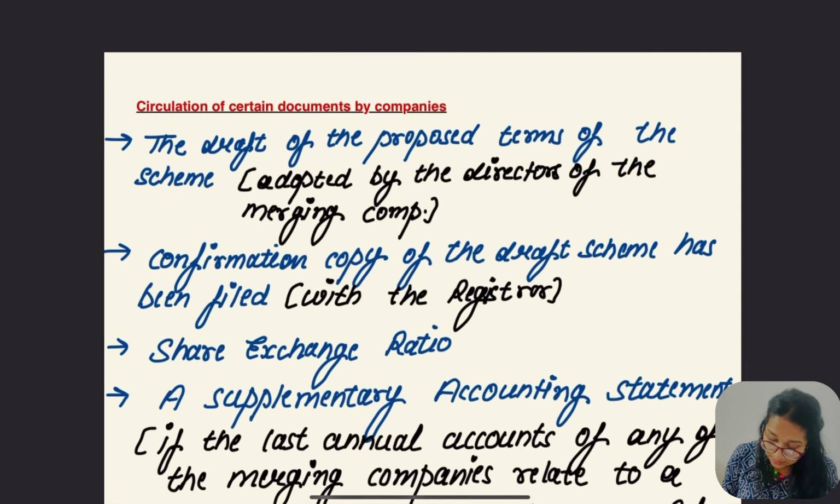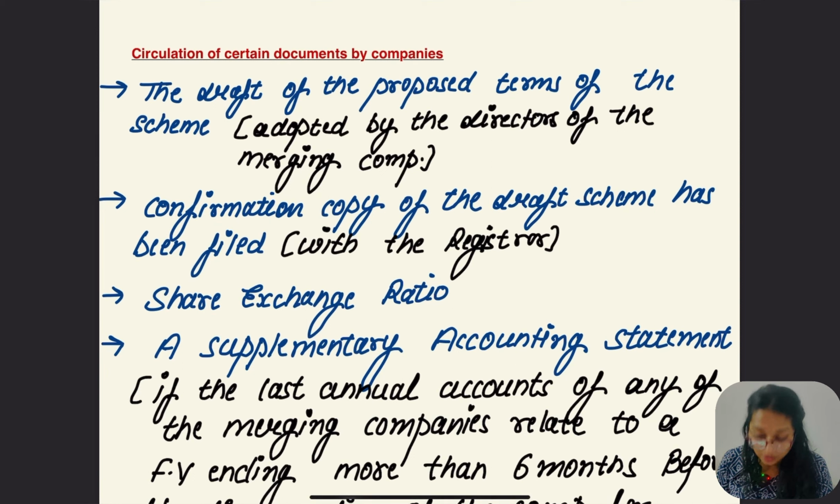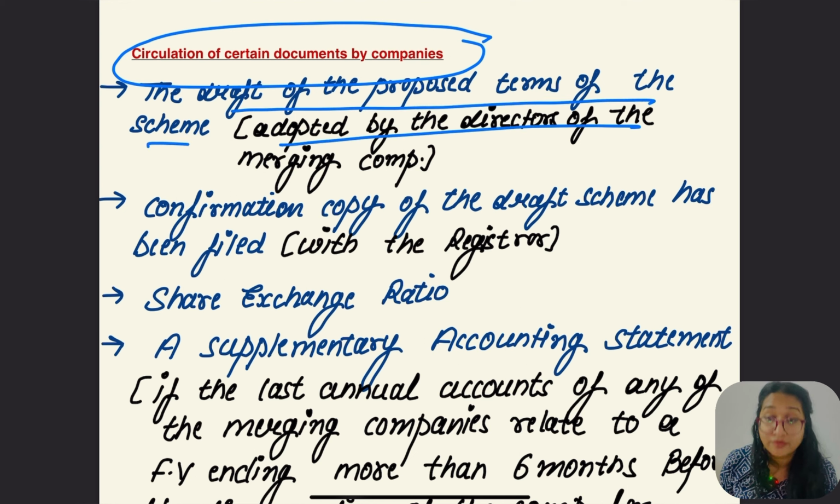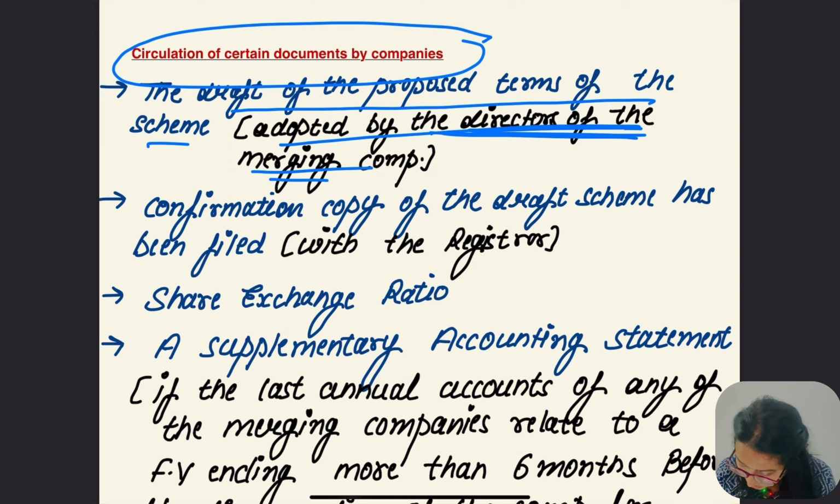Okay, now there are some documents to be circulated by the company. Let's go for it now. The draft of the proposed terms of scheme is to be adopted by the directors of the merging company. Adopted by whom? The directors of the merging company.